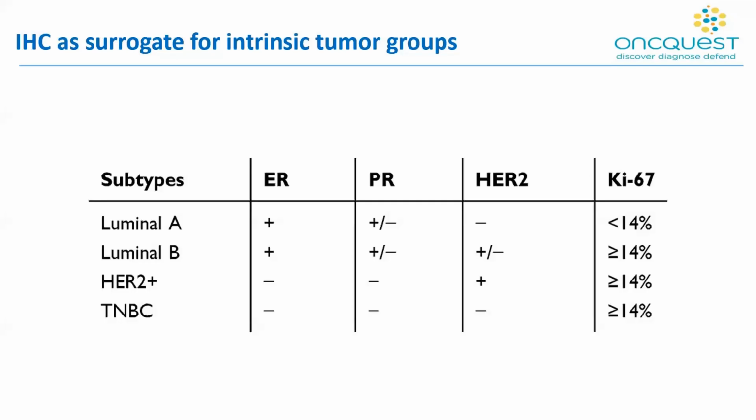Then it's generally recommended that IHC findings can be used as a surrogate for intrinsic tumor groups. So tumors which are ER positive with a low Ki67 index, less than 14%, and are HER2 negative would be the luminal A types. ER positive, HER2 variable but with a high Ki67 would be the luminal B types. HER2 subtype is defined by negativity for ER/PR and positivity for HER2, and triple negative obviously is ER/PR and HER2 negative.